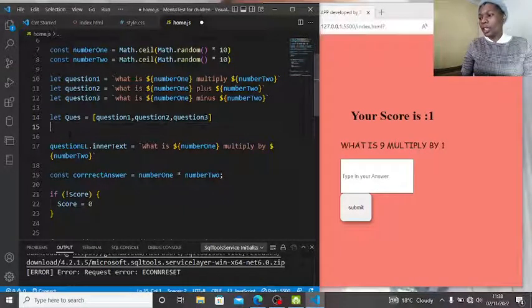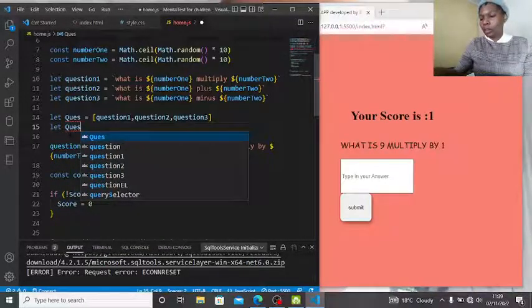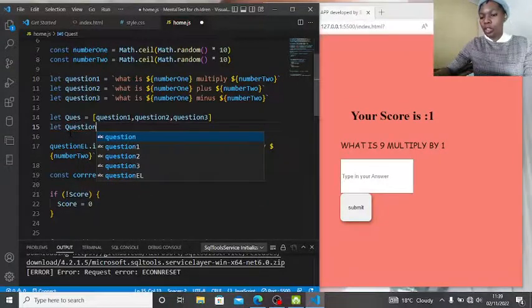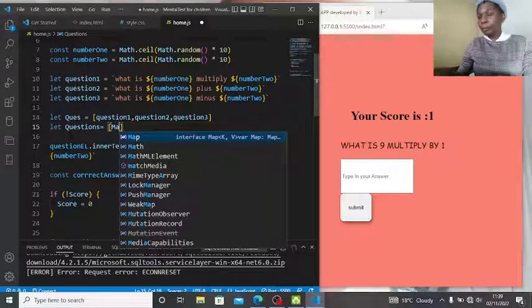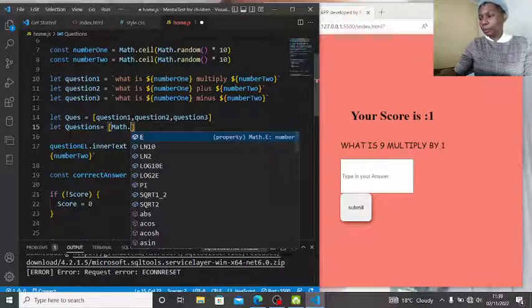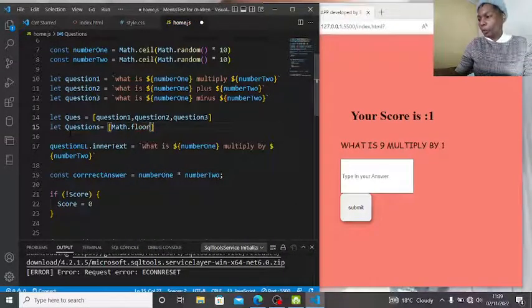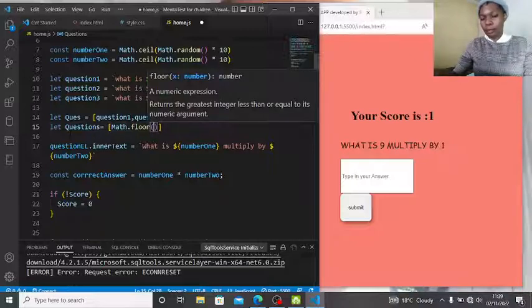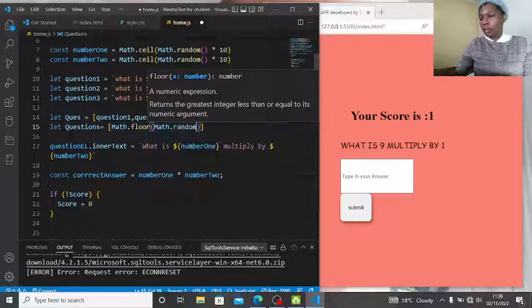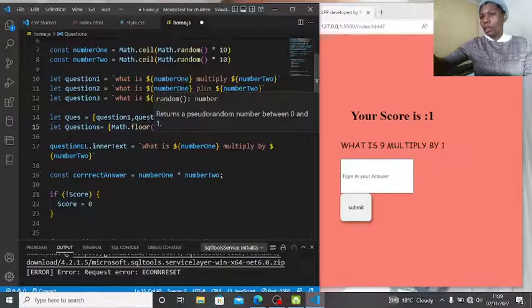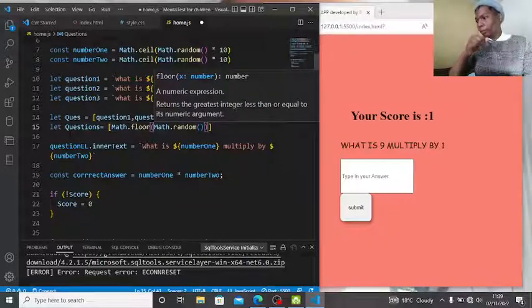So we're gonna say let questions be equal to Math.floor(Math.random() times our queues.